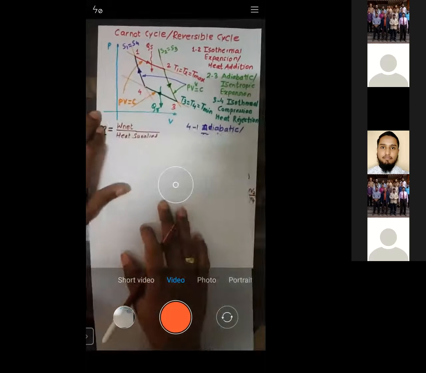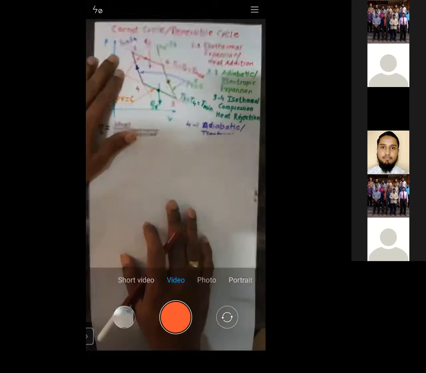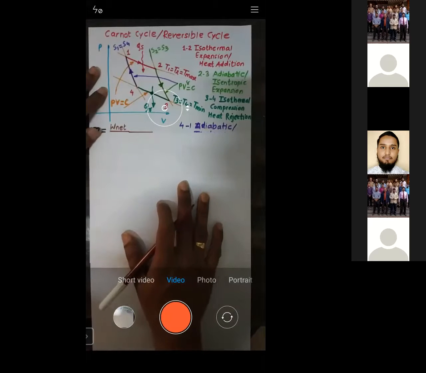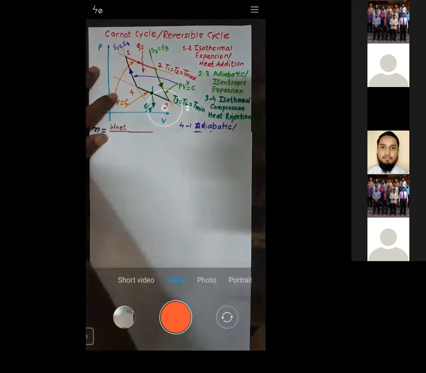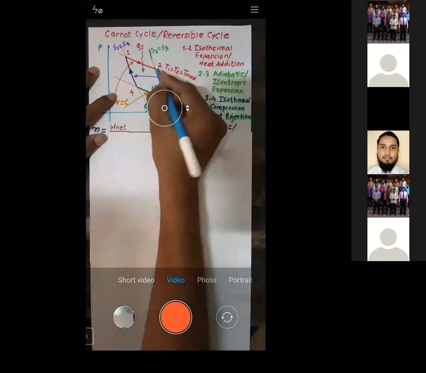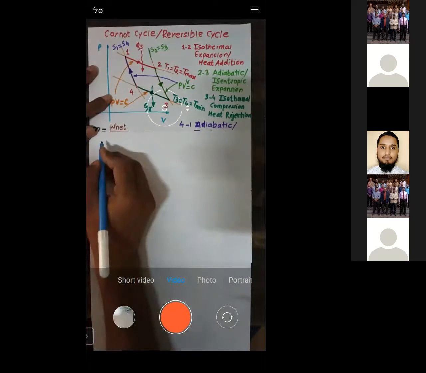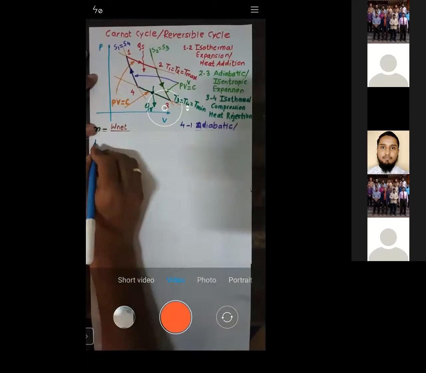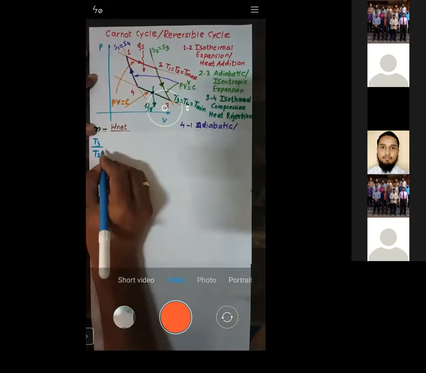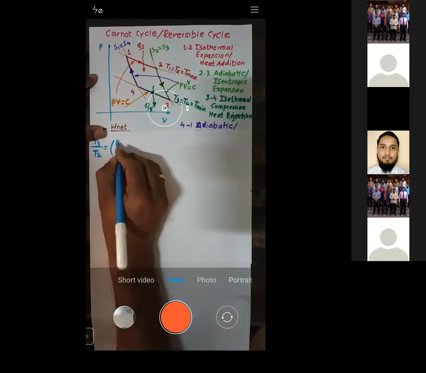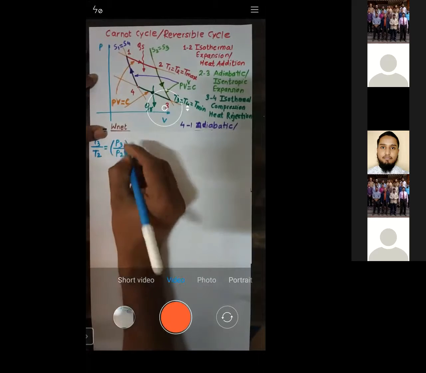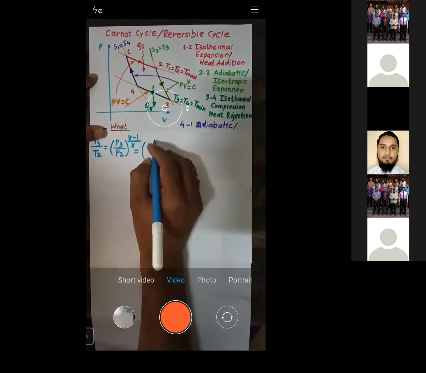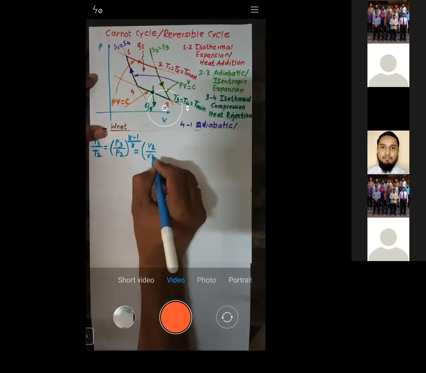Now let us talk about the process 2 to 3. Process 2 to 3 is an adiabatic process. So whenever we have an adiabatic process, we can write the relationship between temperature, pressure and volume as T3 by T2 is given by P3 by P2 raised to power gamma minus 1 by gamma, which is given by V2 by V3 raised to power gamma minus 1.